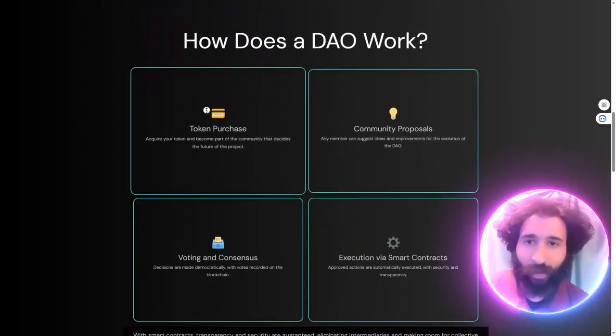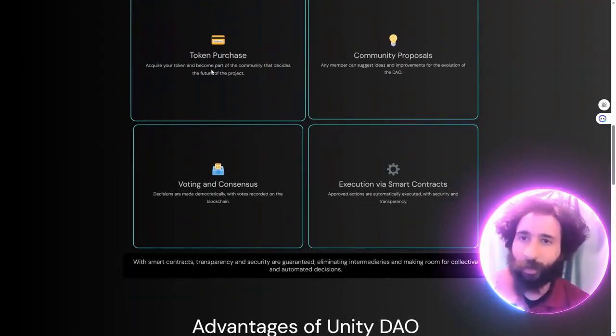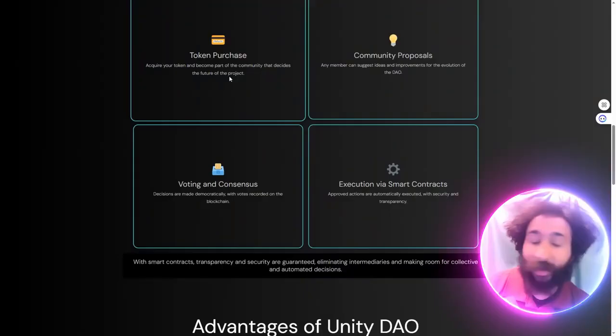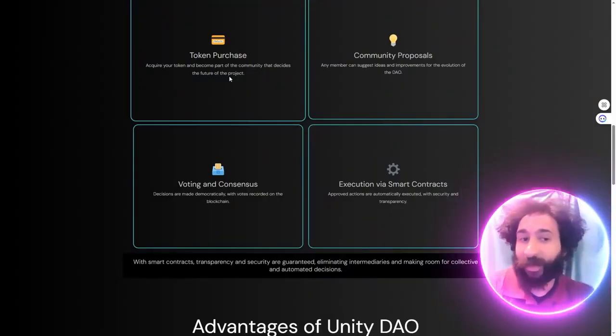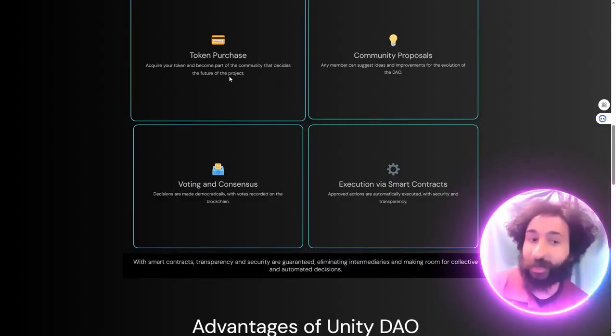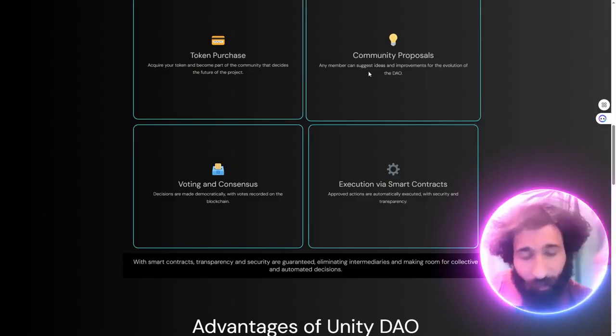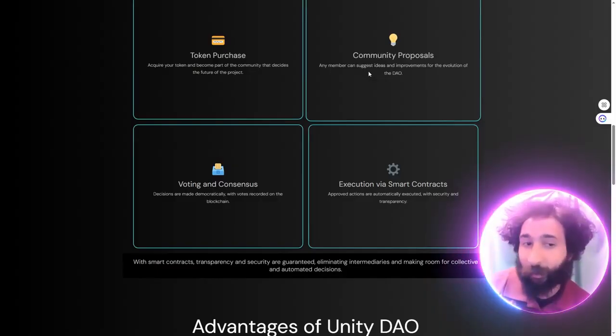And how does a DAO work? Well, we broke it down, but once you get the token, you become part of the community. You decide the future of the project. And I really mean that. It's not just saying, hey, it'd be nice to have this, and paper shredder, if you've been in that situation. I have. Or if you want to have an idea, literally any member can suggest ideas and improvements for the evolution of the DAO. Any member can.